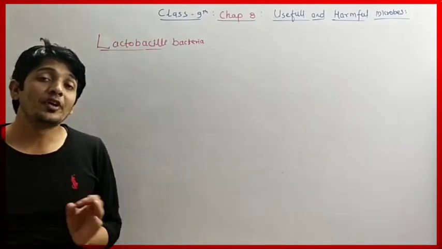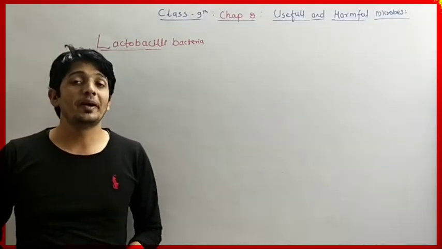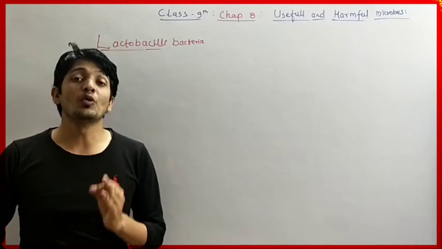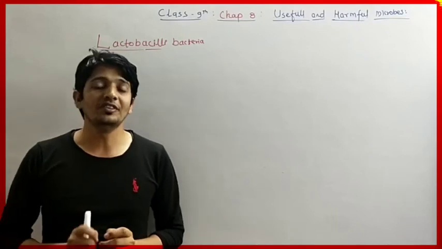So students, now we are going to understand the lactobacillus bacteria. It is a very important one, just concentrate on the study.